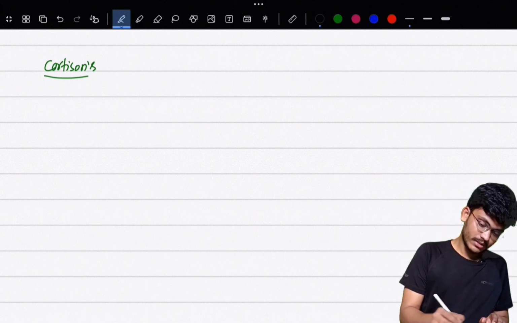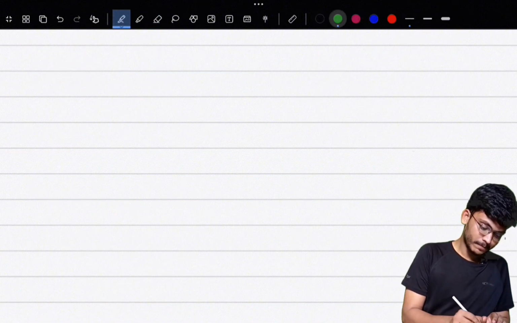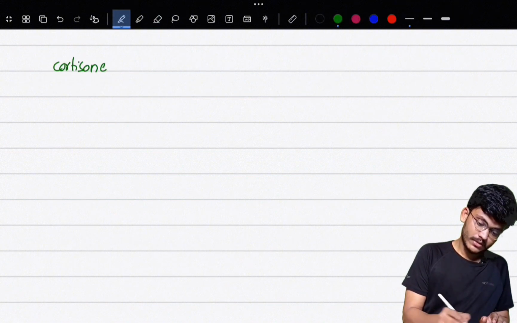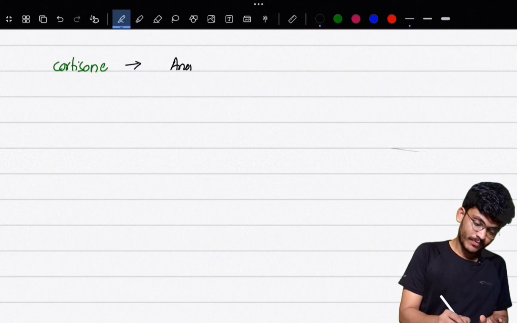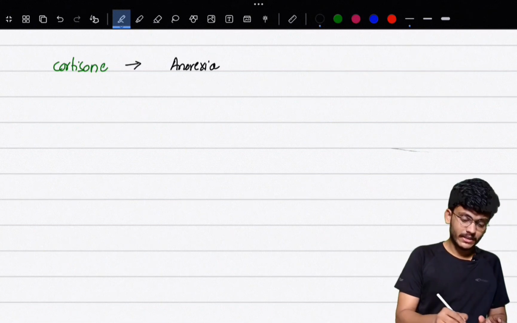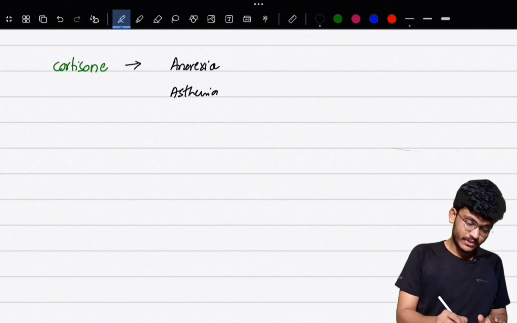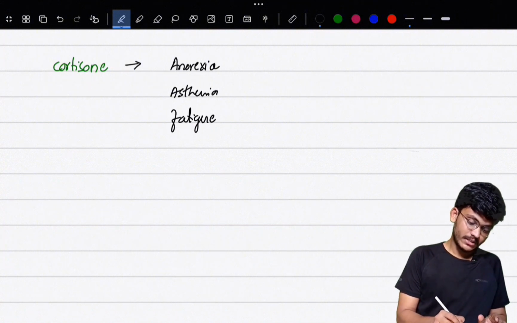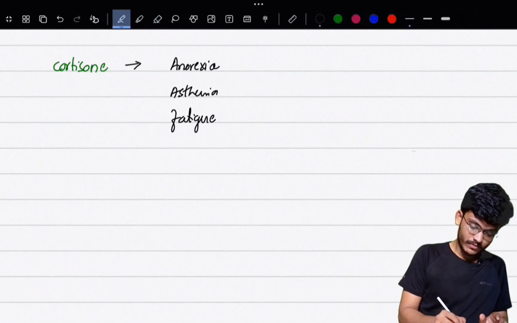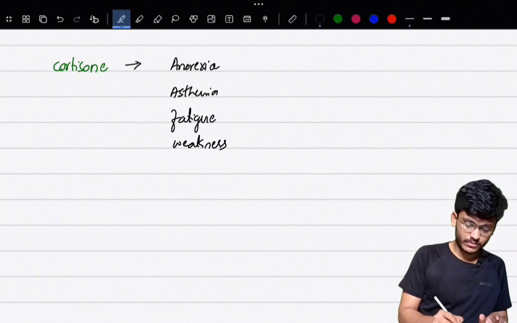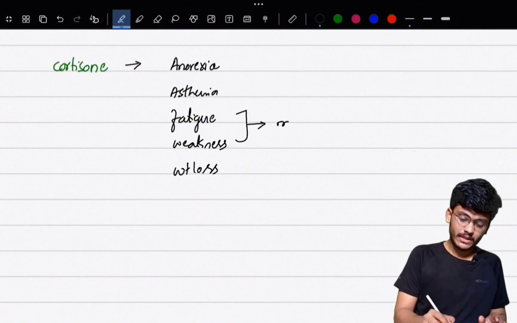Because there is a decrease in release of cortisone, there will be a set of symptoms which include anorexia, that is loss of appetite, and asthenia. Asthenia means mental fatigue, and physical fatigue is simply called fatigue, and weight loss, weakness, and weight loss. The most common presentation is fatigue and weakness.